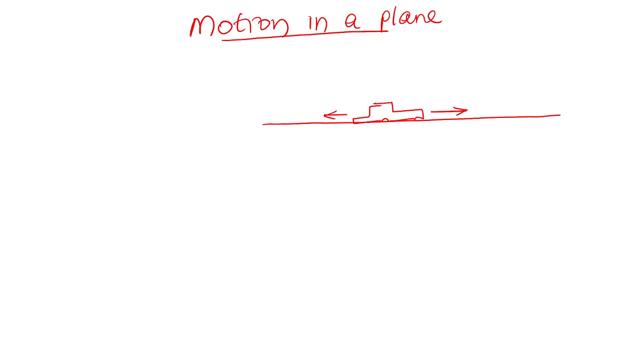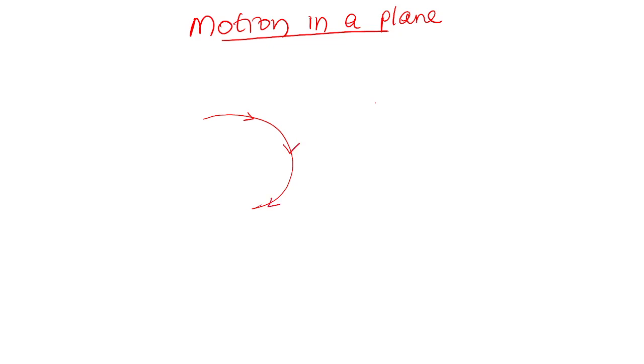Plane means surface. So for example, a body moving along a circle like this, is it motion along a line? If a body is moving along a circle or a part of a circle, is it motion along a line? No. It is said to be motion in a plane. Plane means, understood, this is a plane surface, right? The body is moving along a plane surface, not in a line. This circle, the entire circle, is lying on a plane, understood?